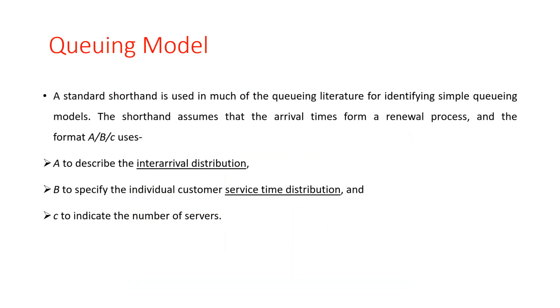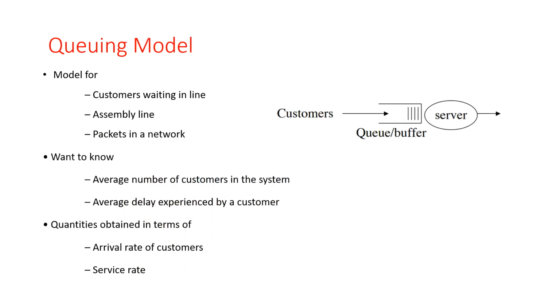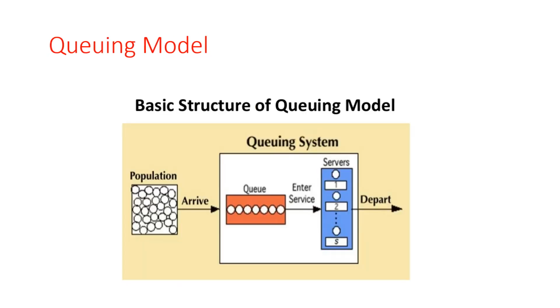So we will discuss different varieties of queuing systems, like customers in a waiting line, assembly line, and packets in a network.